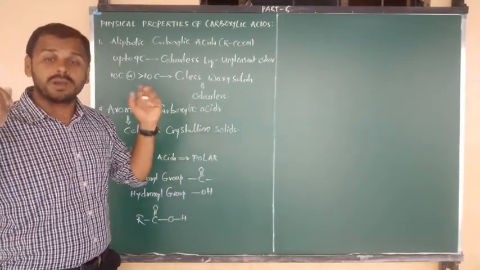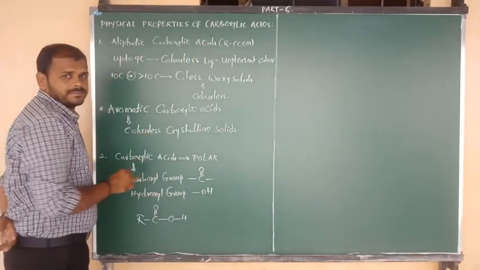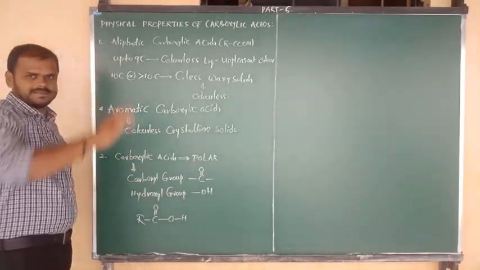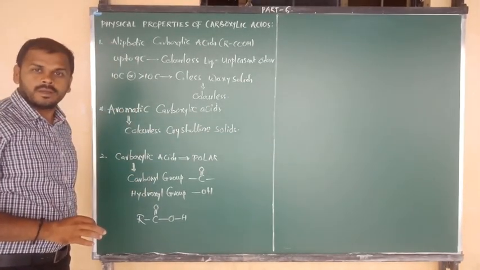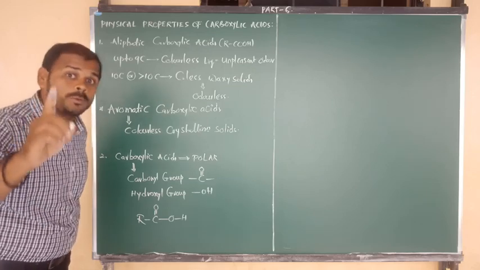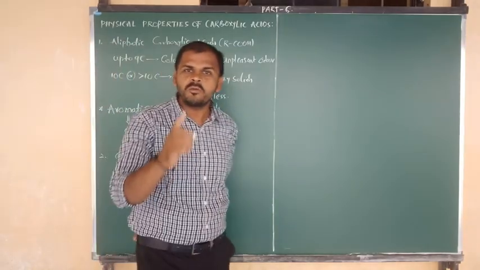Information about physical state: aliphatic carboxylic acids having up to 9 carbons, like octanoic acid, heptanoic acid, are all colorless liquids at room temperature.